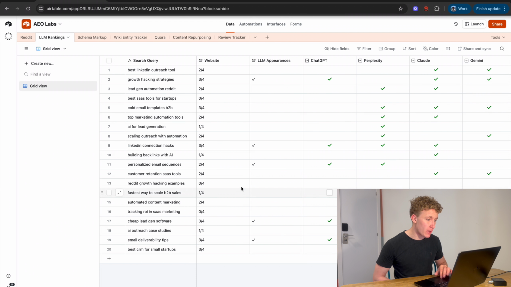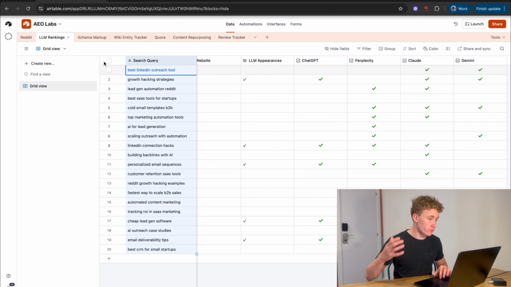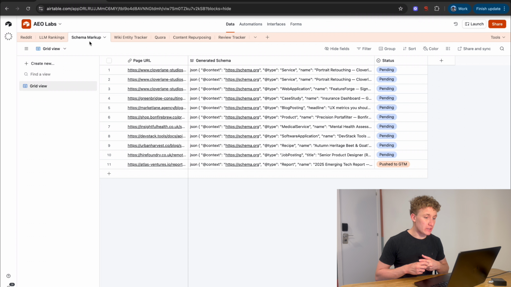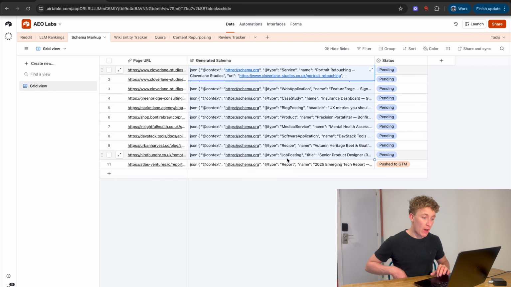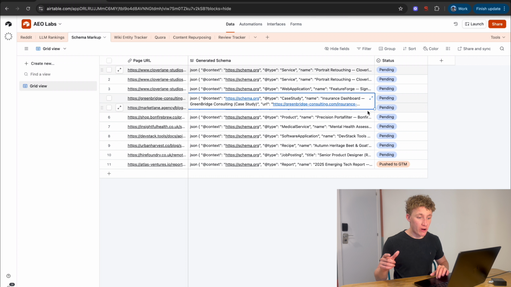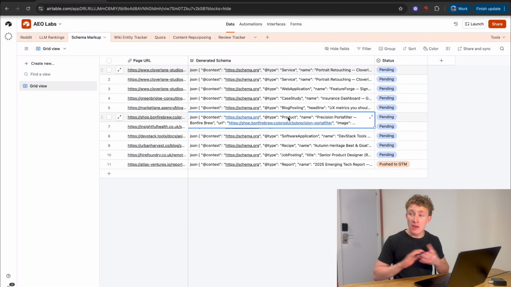We've got an automation set in place to search these keywords every week and see, are we appearing for this response? Next thing is what I mentioned, schema markup. So the automation here is whenever a page is posted, go ahead and write the schema markup automatically. All this is just the OpenAI node, which is given all the HTML of the page and implements this schema markup. But then we also have an API, in this case in WordPress, which is going to go ahead and push to the Google Tag Manager so we can actually have it implemented onto the page completely automatically. And that's a huge time saver.